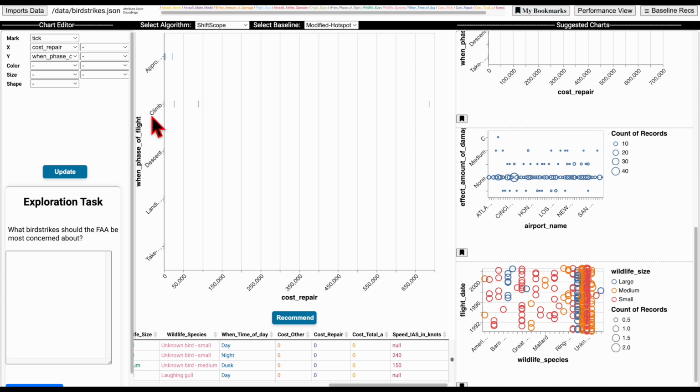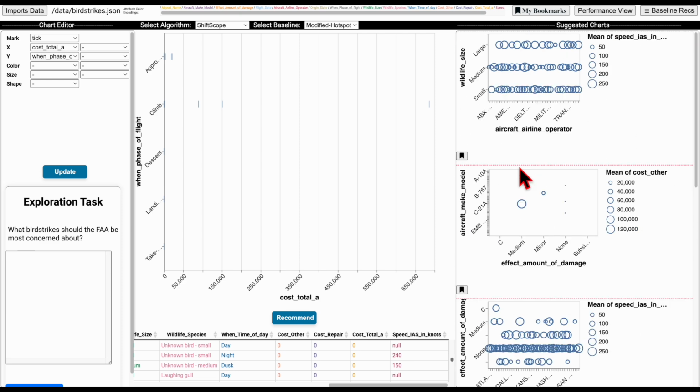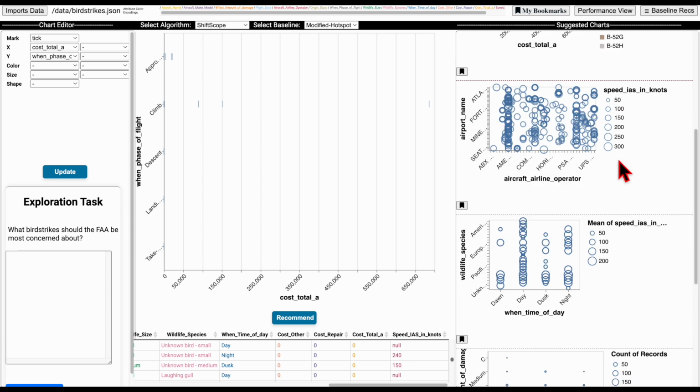I can also manually specify the chart configuration in Chart Editor. For example, change cost repair to total cost and ask the system to update. This updates the chart in the main view, and also the system refreshes its recommendation based on our update. Over time, SwiftScope will gradually adapt, that is, have higher confidence in users' feedback and recommend more focused data attributes.